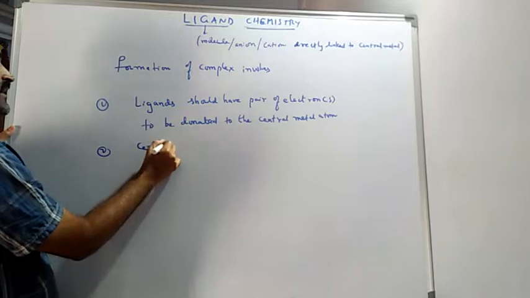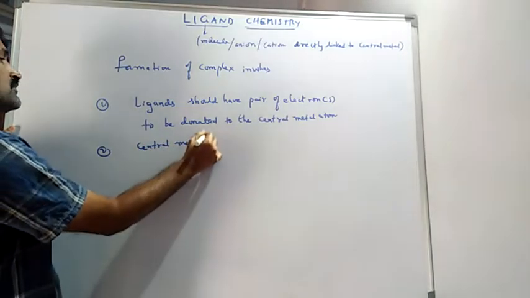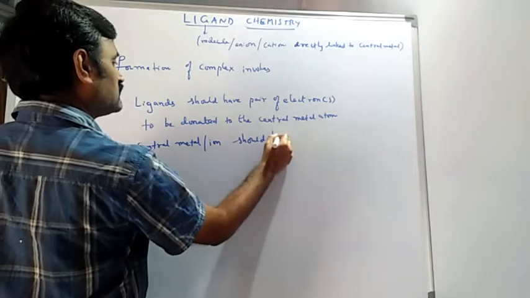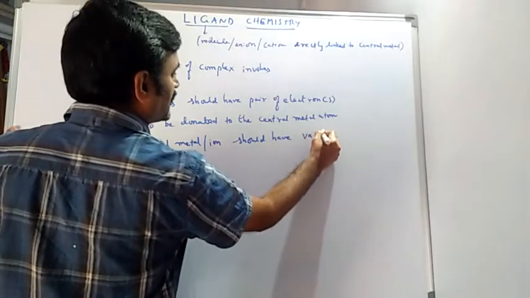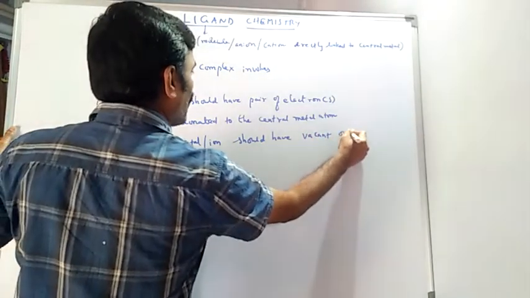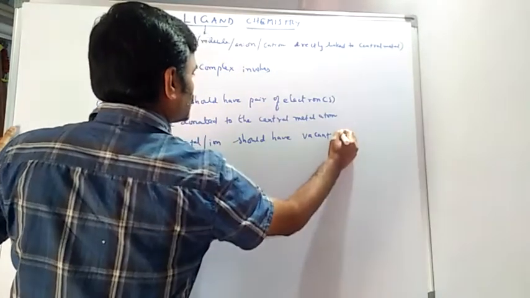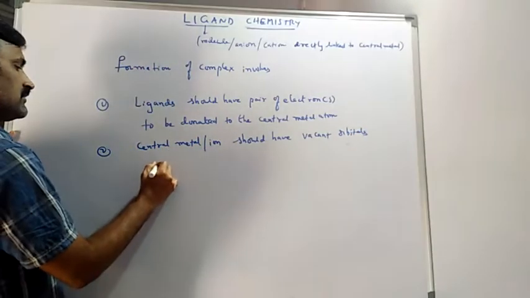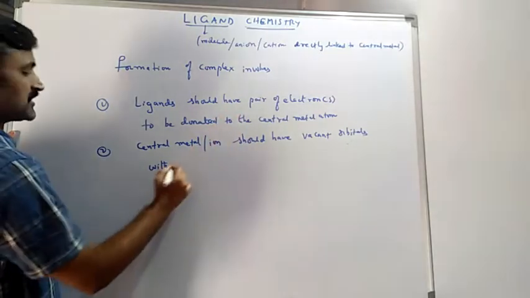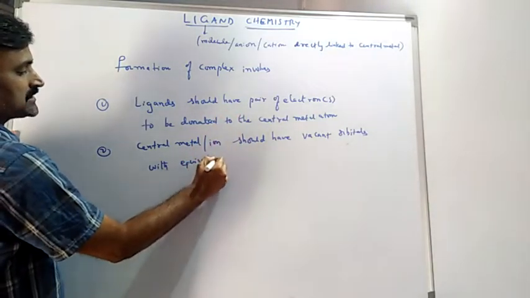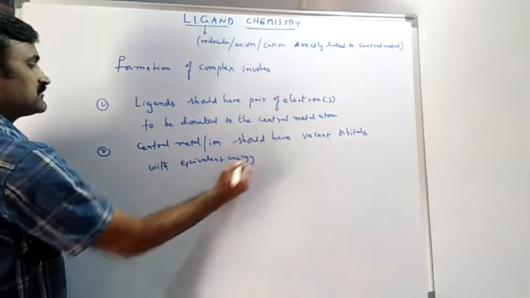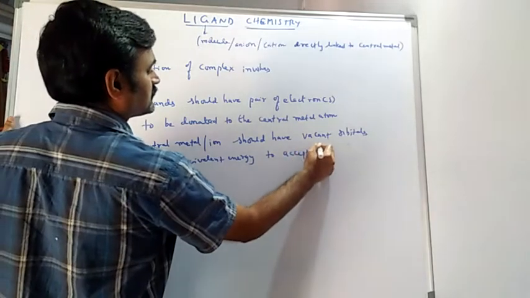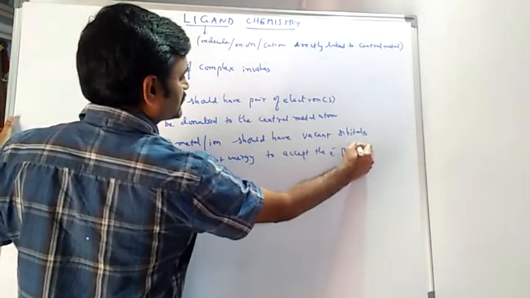So we can say the central metal or ion should have available vacant orbitals, and those orbitals must have equivalent energy to accept the electron pairs.